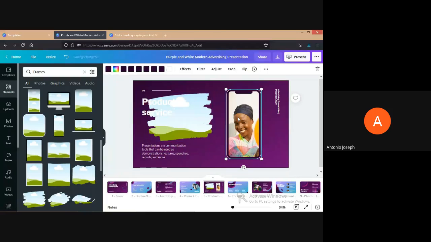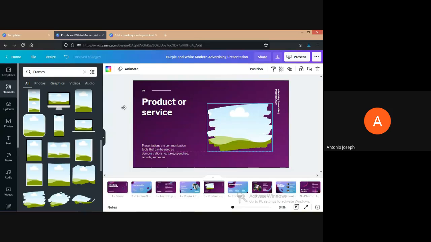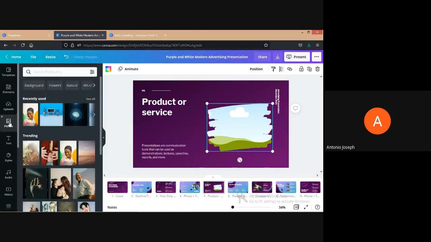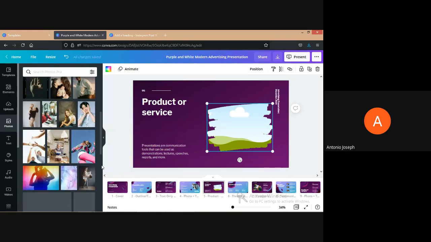And this time removing this one. Now I am taking another image. Yeah, we can take this one.